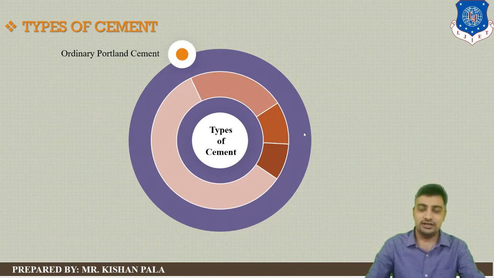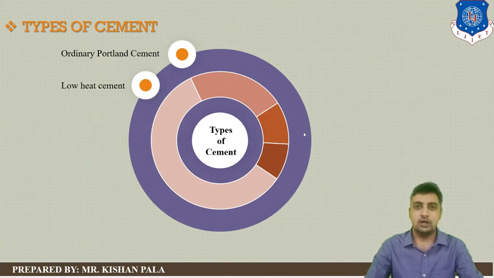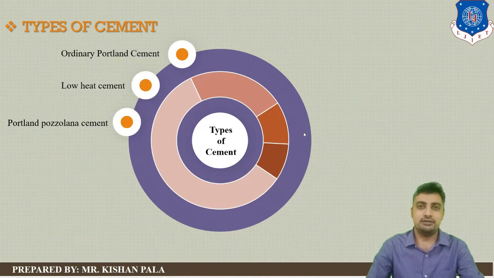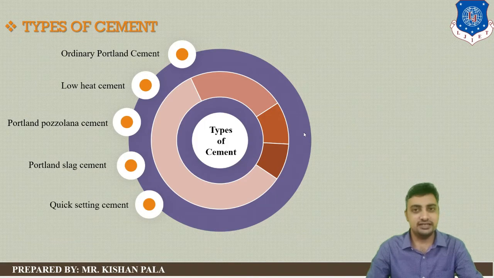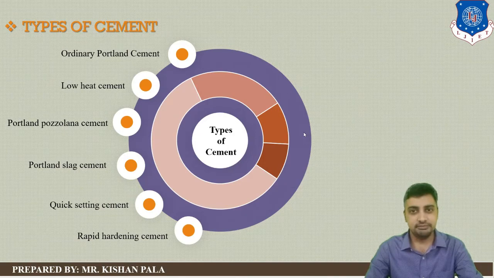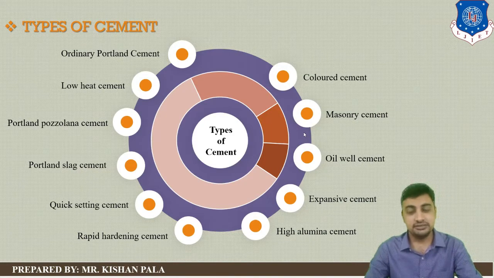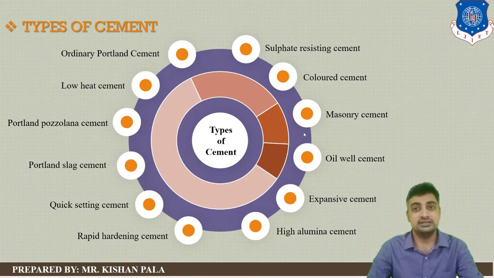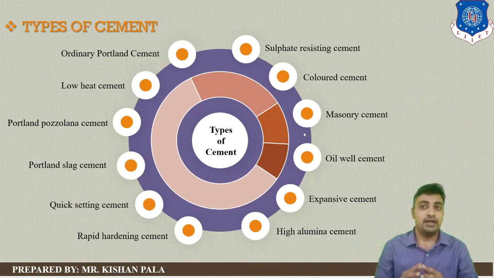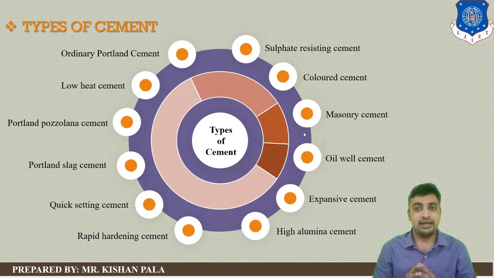First one is ordinary Portland cement. Second one is low heat cement, Portland pozzolana cement, Portland slag cement, quick setting cement, rapid hardening cement, high alumina cement, expansive cement, oil well cement, masonry cement, colored cement, and sulfate resisting cement. So we have different types of cement available in our field. So let us discuss one by one.